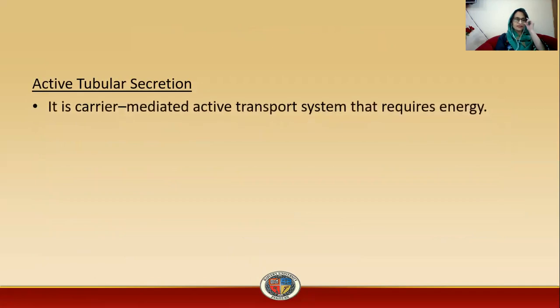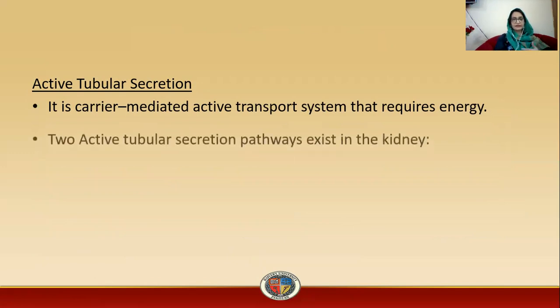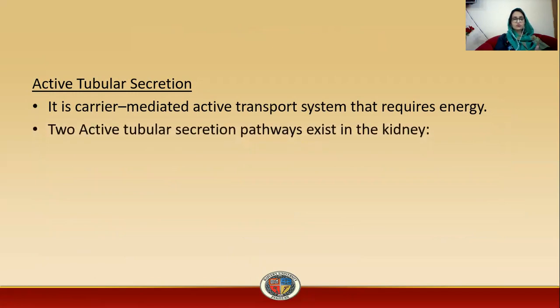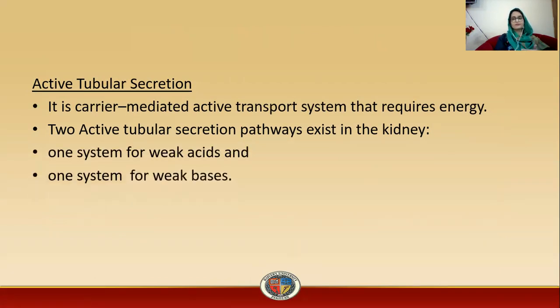Now we will discuss active tubular secretion. It is a carrier mediated active transport system that requires energy. In this system, the drug is moved from lower concentration to higher concentration with the use of energy. This is a carrier mediated system, and two types of active tubular secretion pathways exist in the kidney. One system is for weak acids and the other system is for weak bases.